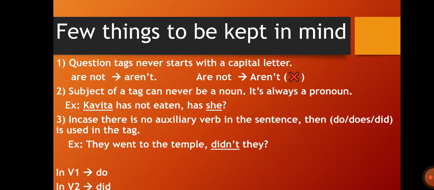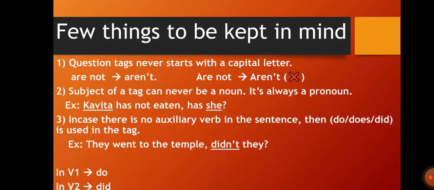Now the third one. In case there is no auxiliary verb in the sentence, then we have to use do, does, or did in the tag. For example, they went to the temple. Here there is no auxiliary verb in the statement. But what do we have to use? Do, does, or did. In this statement we have used "didn't."